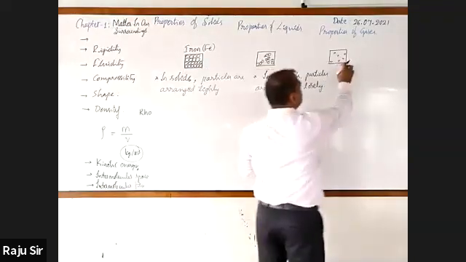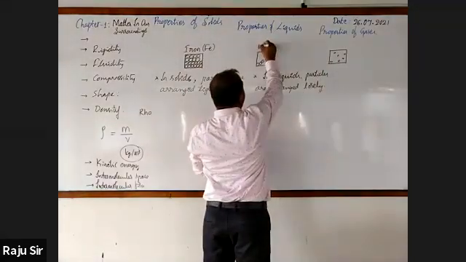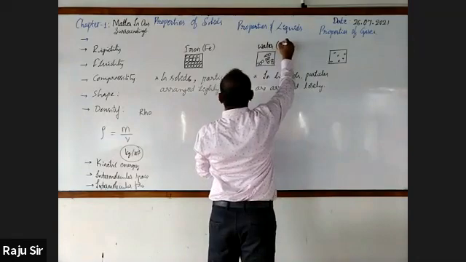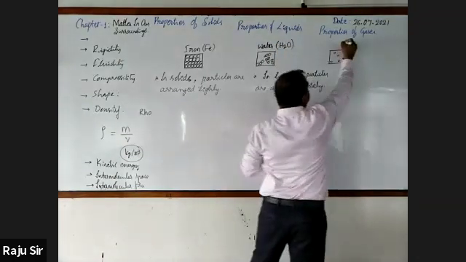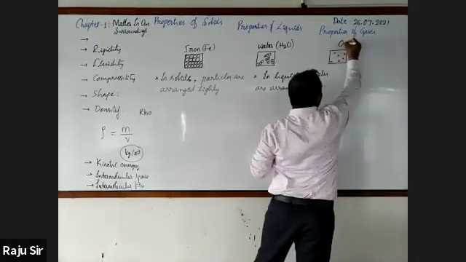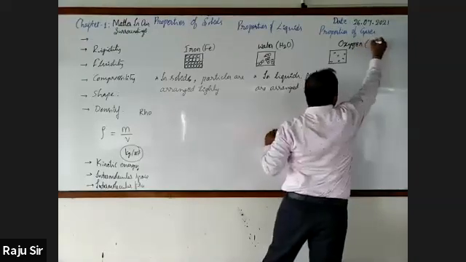There, you just draw this. Water is H2O, oxygen. In bracket, you will write O.